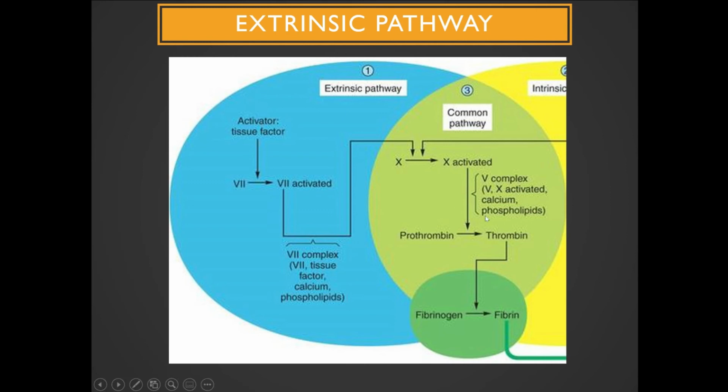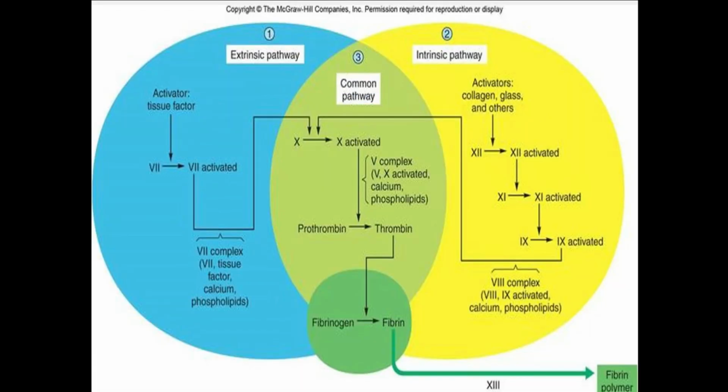This complex will act on prothrombin and convert it into thrombin, and then thrombin will act on fibrinogen, which is converted to fibrin, and then fibrin small monomers combine together and form polymers, which are large thread-like structures and will stop the bleeding. So this is intrinsic and extrinsic pathways.